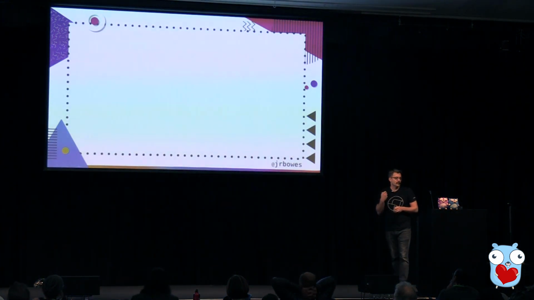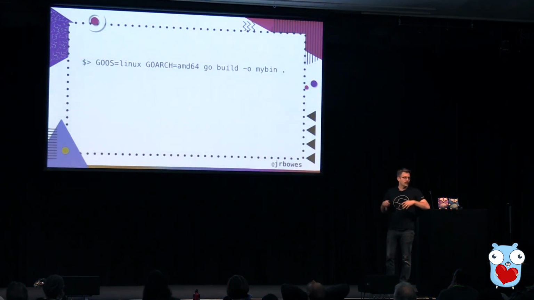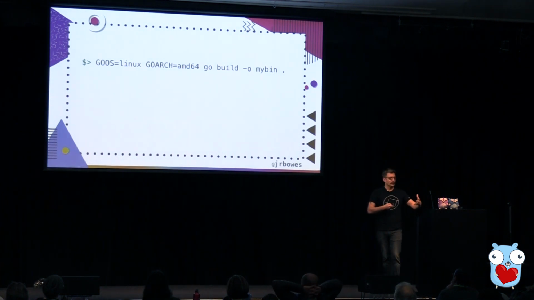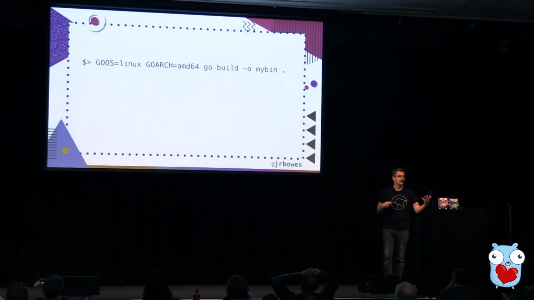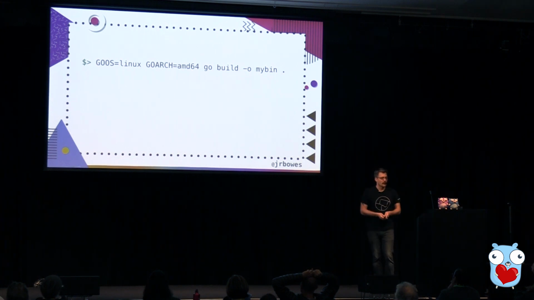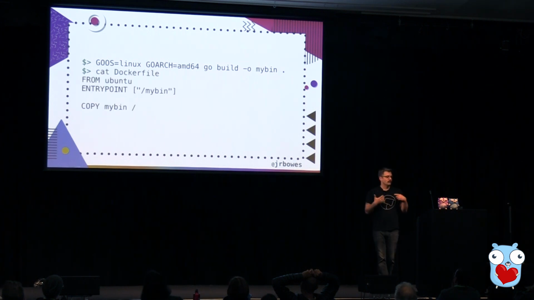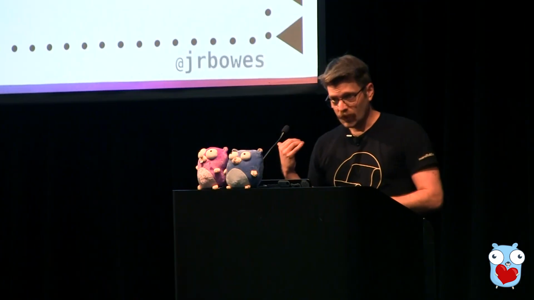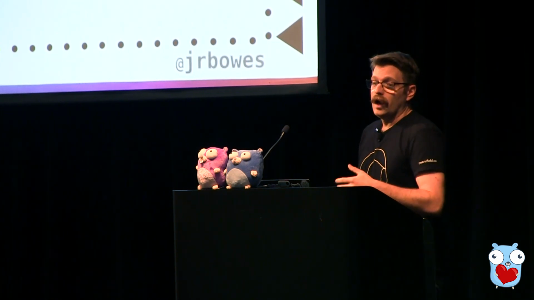So if I do something like build on my Mac laptop for Linux AMD64, which is sort of de facto for Docker here, build my binary first, and then just have a really basic Dockerfile, and all it does is copy that binary over into the container.